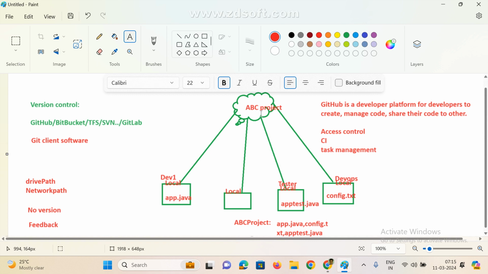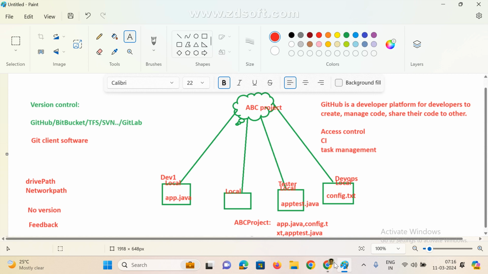Now clear, guys? Any doubt here? So GitHub is the developer platform for developers to create and manage code. If you want to share your code with multiple people across the organization, whoever has access to this project, mostly we go for GitHub. Also we can give access levels for who needs to access your code, and also we can automate some processes.